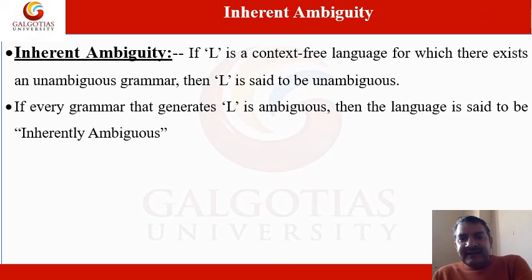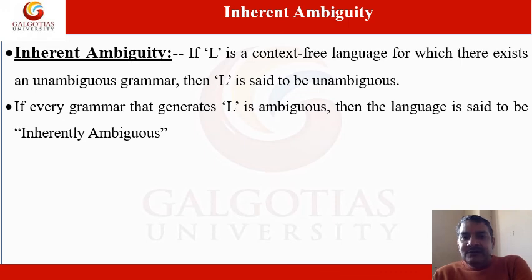If L is a context-free language for which there exists an unambiguous grammar, then that L is said to be unambiguous. Or you can say that if every grammar that generates L is ambiguous, then the language is said to be inherently ambiguous. This is the difference between the first point and second point.